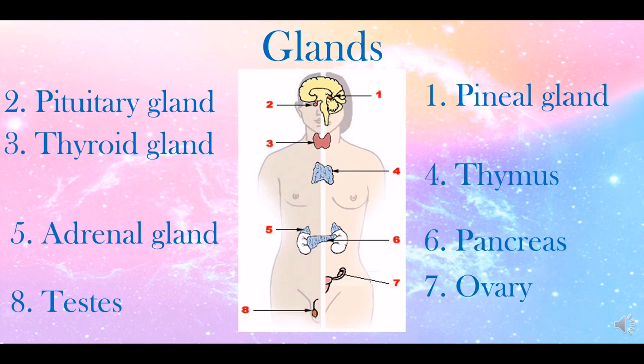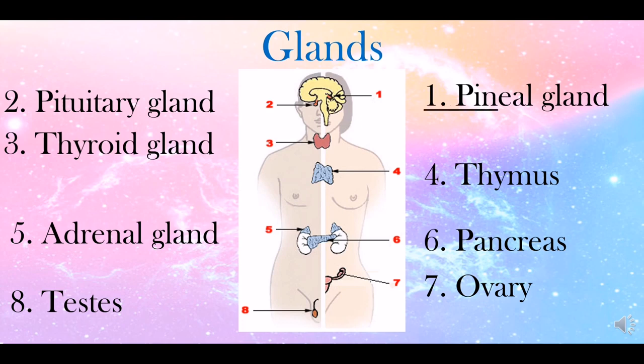Glands. Number 1, we have pineal gland. 2, pituitary gland. 3, thyroid gland. 4, thymus. 5, adrenal gland. 6, pancreas. 7, ovary. 8, testes. Again, repeat after me.